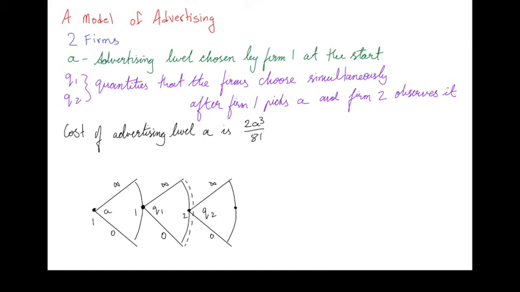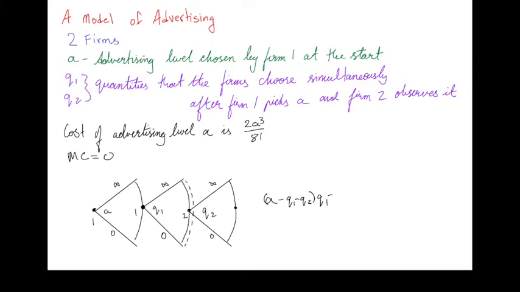Once both of the firms have chosen Q1 and Q2 respectively, and given the quantity of advertising A that firm 1 has chosen, the price is given by A minus Q1 minus Q2. So that's the price of the good that they're selling. So firm 1's revenue is the price times its quantity. We're going to assume 0 marginal cost. So the cost of producing the goods is 0.